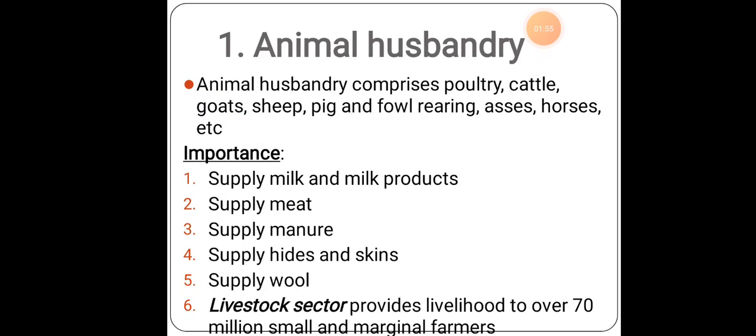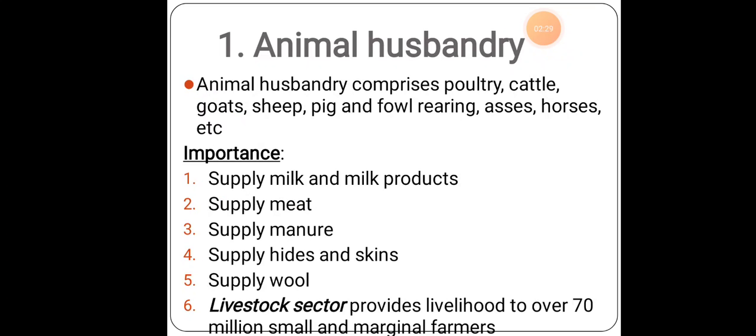The first allied activity under agricultural diversification is animal husbandry. What is animal husbandry? It comprises poultry, cattle like goats, sheep, pigs and fowl rearing, asses, horses, etc. All the cattle and animals that are taken care of are known as animal husbandry. What is the importance of animal husbandry? With the help of animal husbandry, what can we get?